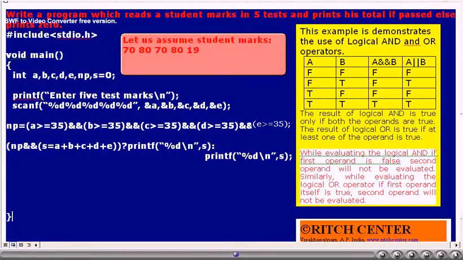Now we go back to the conditional statement. Currently np value is 0. 0 means false? Yes. Thus, the sum will not be calculated. So the last statement printf of %d, s will be printed. At that junction s value is 0. That is the reason why we will get 0 from this program. So we have taken this example to give emphasis that while evaluating the logical AND operator, if the first operand itself is false, the second operand will not be evaluated at all.